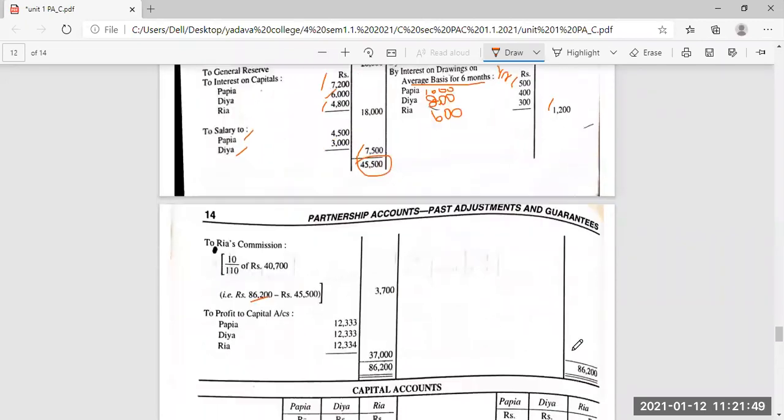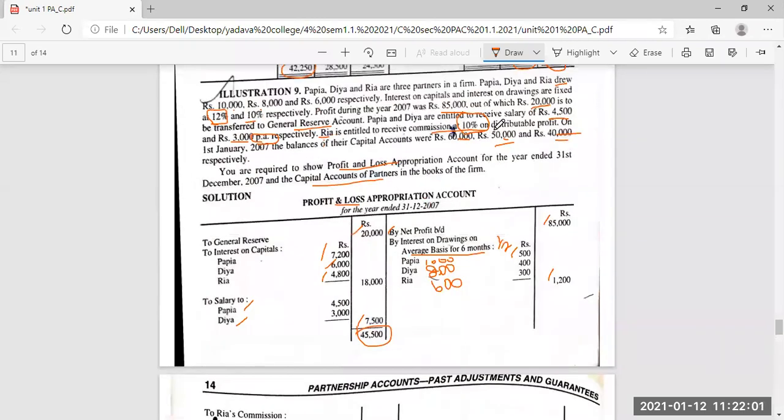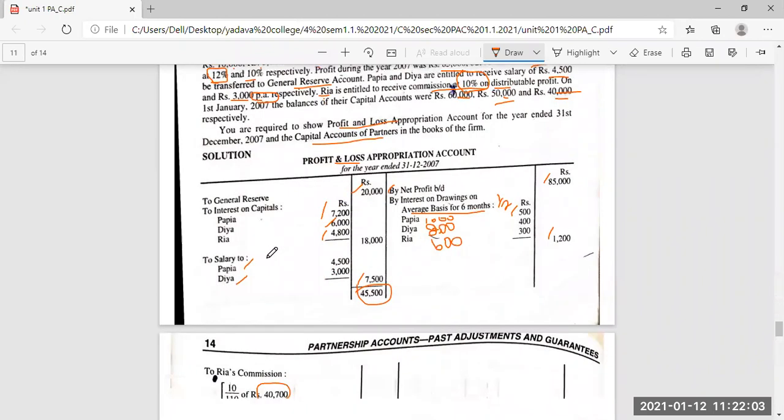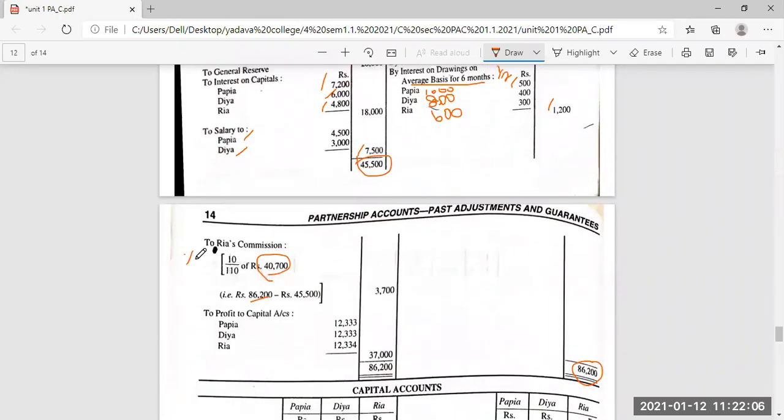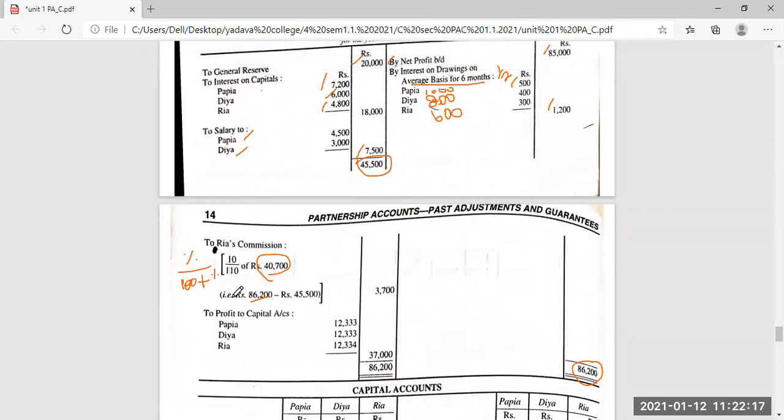Then credit side total is 86,200. From this we are deducting, and we will be getting 40,700. So here they have mentioned distributable profit. Distributable profit means percentage divided by 100 plus percentage. Girls, note it down. For commission on distributable profit we have to calculate percentage divided by 100 plus percentage.